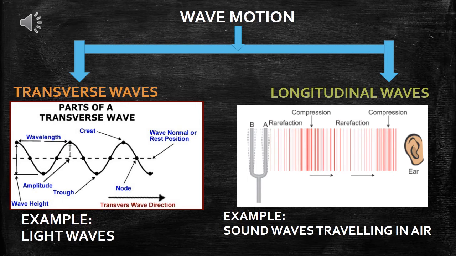Another kind of waves are called longitudinal waves. In this case, the direction of vibration of the particle is either parallel to the direction of propagation of the wave or anti-parallel to the direction of propagation of the wave. Such kinds of waves are called longitudinal waves. The best example is sound waves traveling in air.